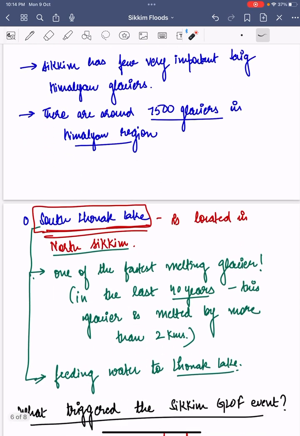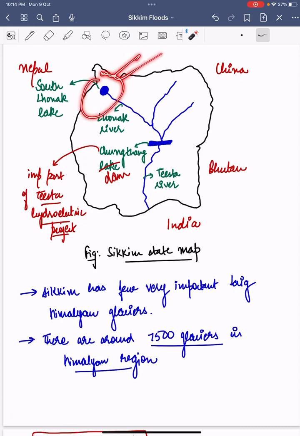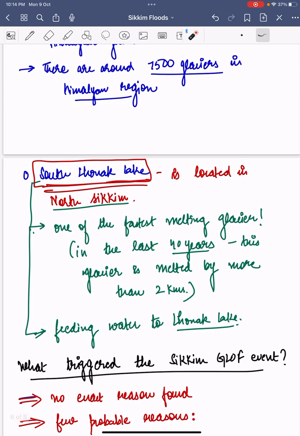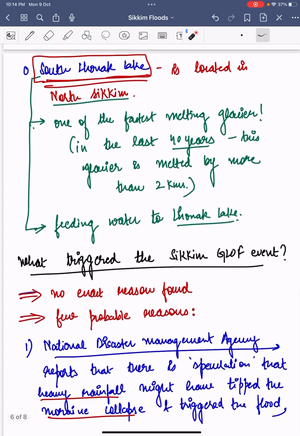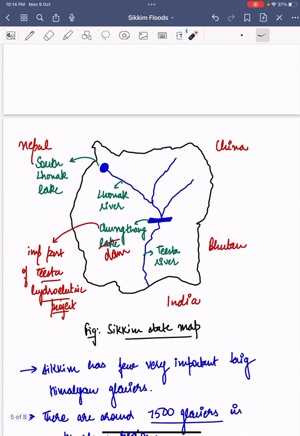So basically this South Lonak Lake, which is located in North Sikkim, resulted in an outburst, which resulted in flooding of Sikkim. Please note that this is one of the fastest melting glaciers in the Himalayas. Over the last 40 years, this glacier has melted by more than 2 kilometers, which is a big thing. So this glacier feeds water to the Lonak Lake. Due to the excess water in this lake, the embankments failed and resulted in instant flooding in Sikkim state.